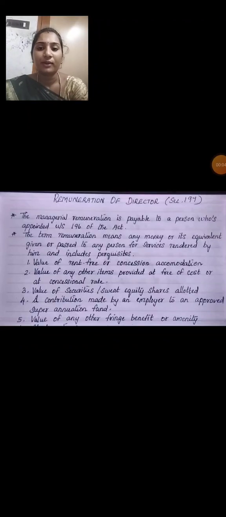I am now going to explain remuneration of directors. This belongs to corporate accounting. How remuneration to a managing director is calculated, we are going to see in this video. Managerial remuneration to a director comes under section 197.